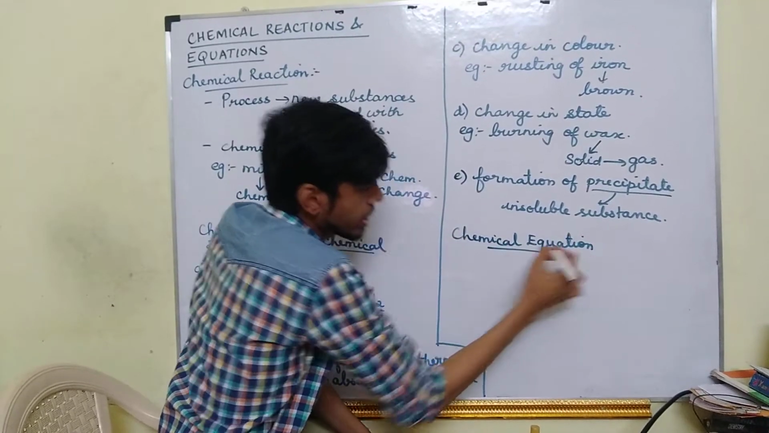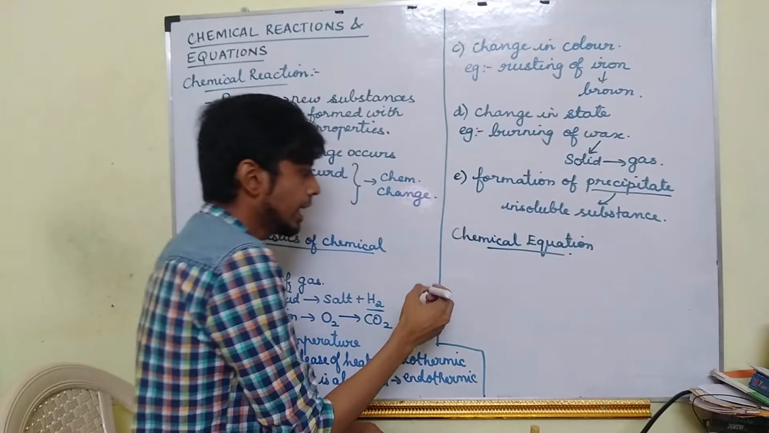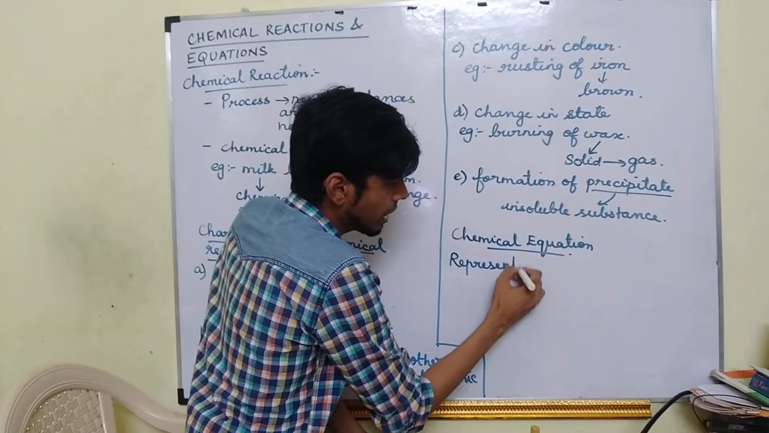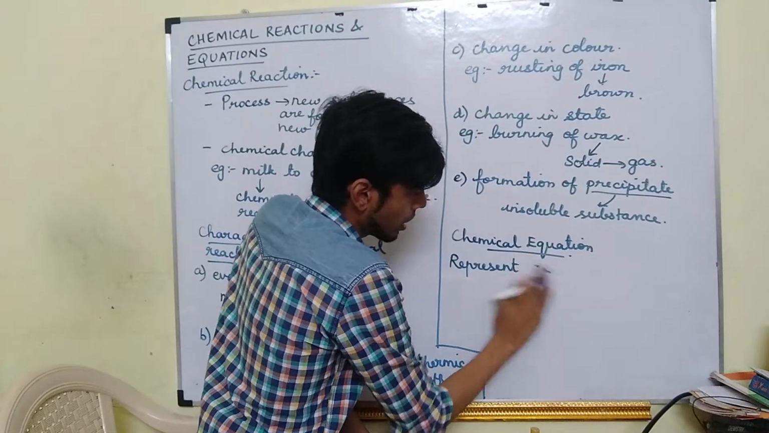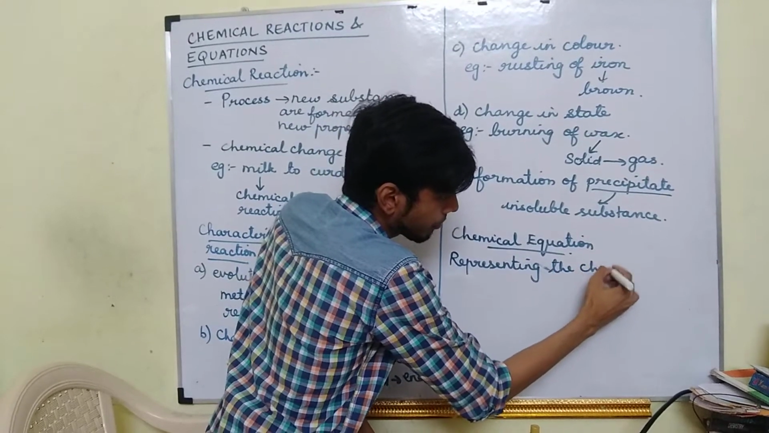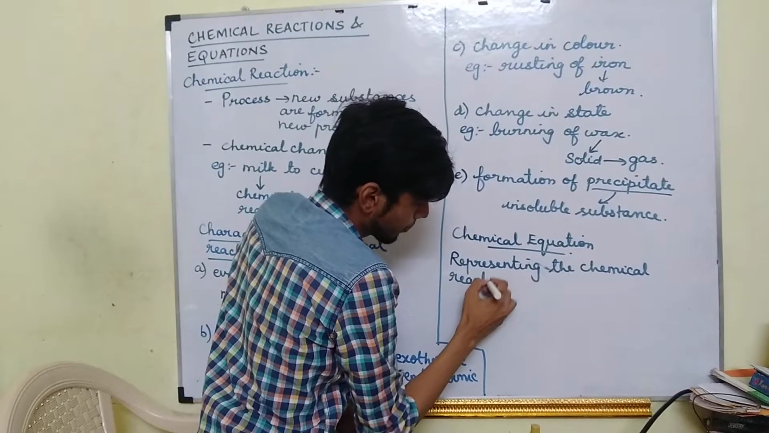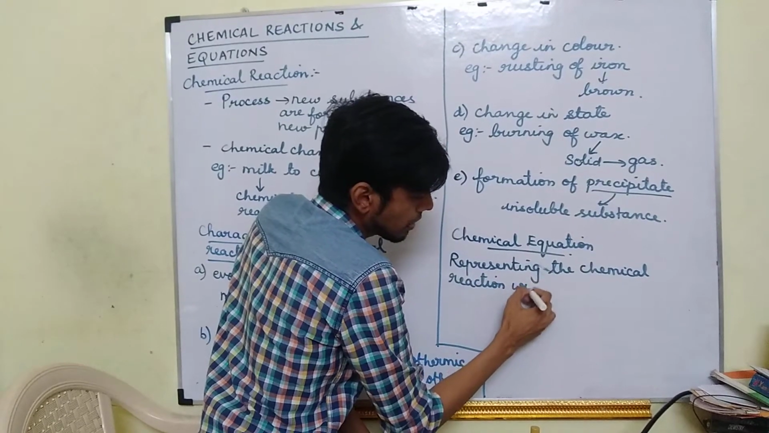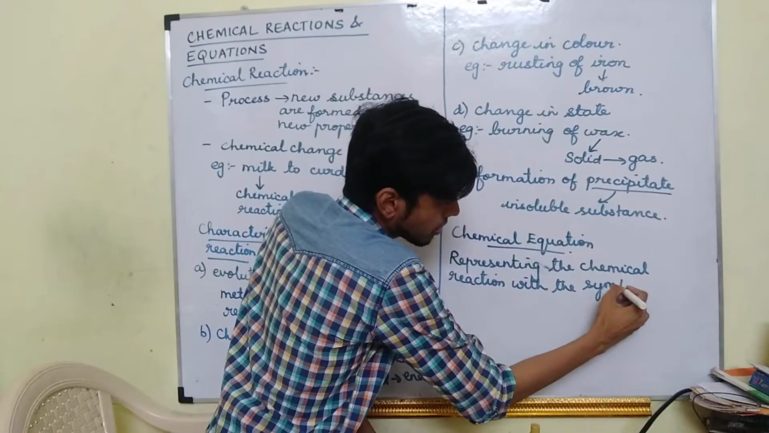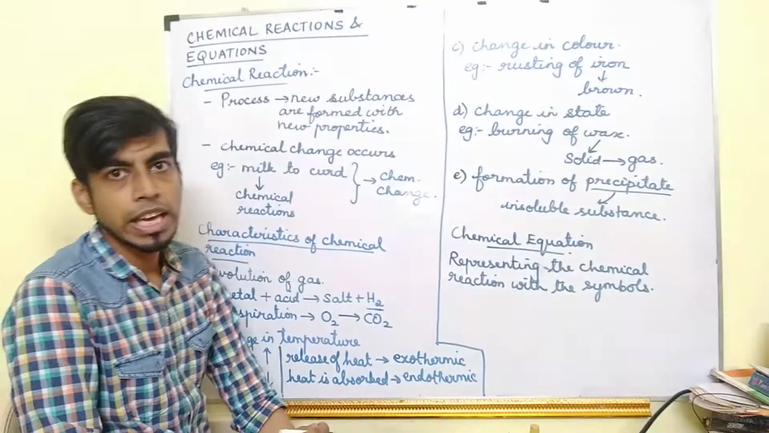Chemical equation. Chemical equation means if we represent the chemical reaction with the symbols. Representing the chemical reaction with the help of symbols.